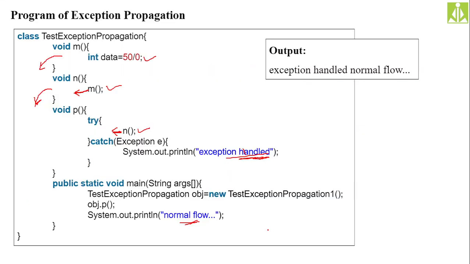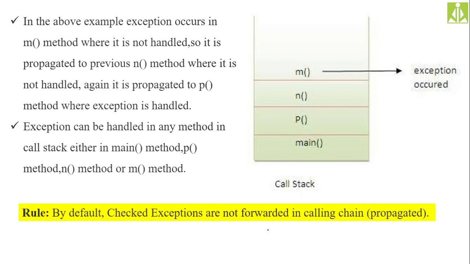So then go to the next part. Here all the method calls will be stored like this: first main, from main we are calling p, from p we are calling n, from n we are calling m.